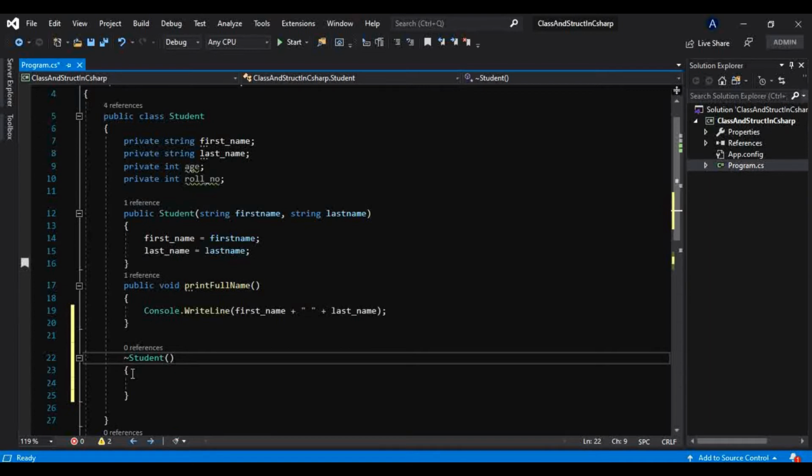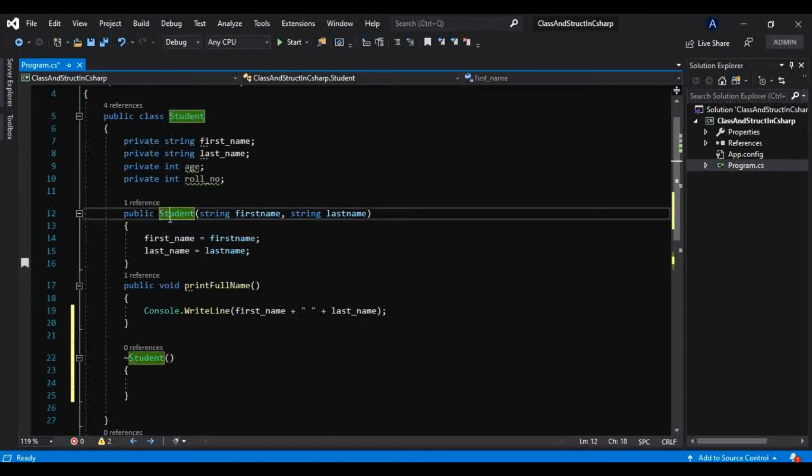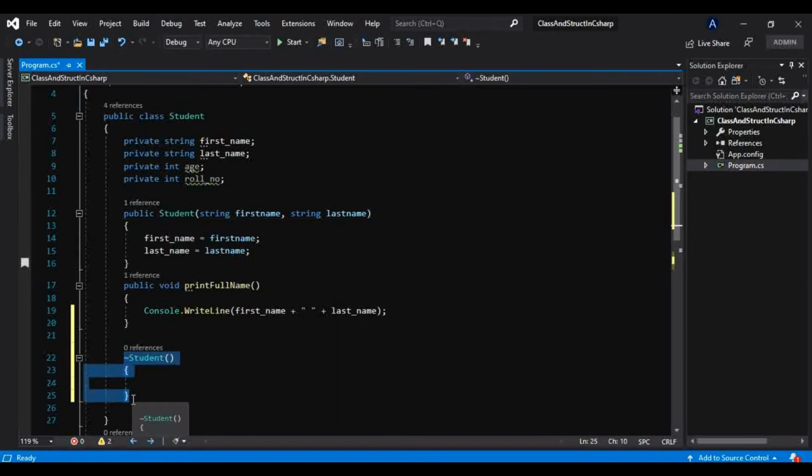This doesn't require any access modifier. I will show you: if I try to put public in front of the tilde Student, it will give us an error that says the modifier public is not valid for this item. So destructors don't need any access modifier, but they have the same name as your class name, like a constructor. But what purpose are destructors used for?